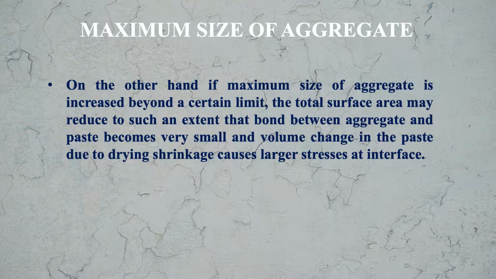On the other hand, if maximum size of aggregate is increased beyond a certain limit, the total surface area may reduce to such an extent that bond between aggregate and paste becomes very small, and volume change in paste due to dry shrinkage causes larger stresses at the interface. So that way you cannot go beyond a certain limit for increasing the size of the aggregate.